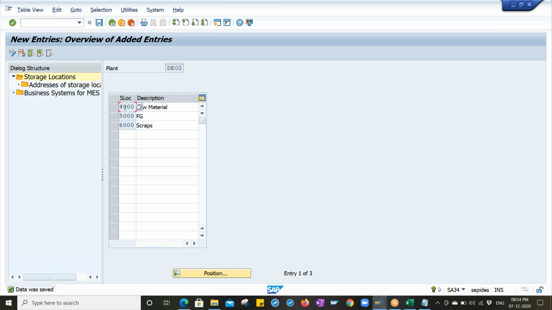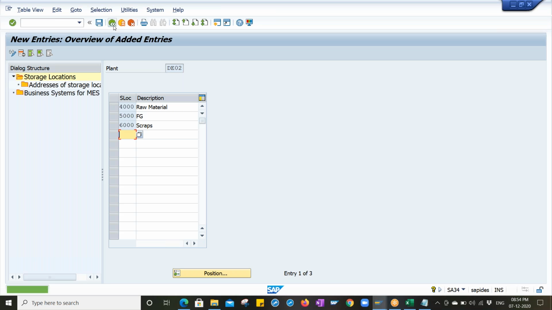The same thing, only this is the identification code. We can identify which storage location is for raw material, which storage location is for finished goods, which storage location is for scraps. This is the identification code only. So in one plant we will have different storage locations, n number of storage locations we can have.